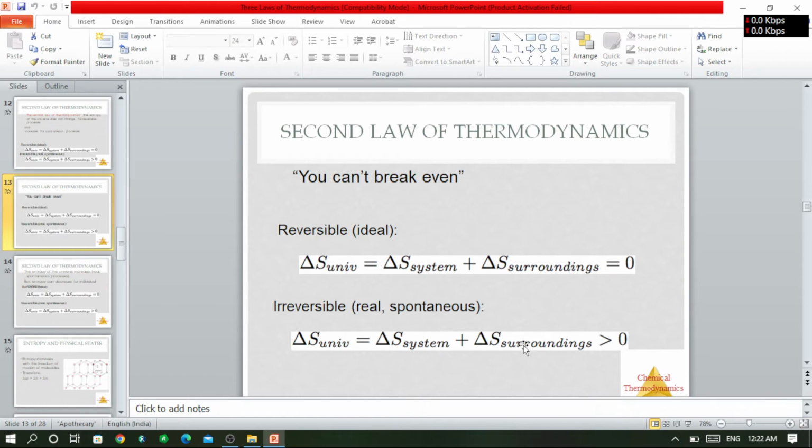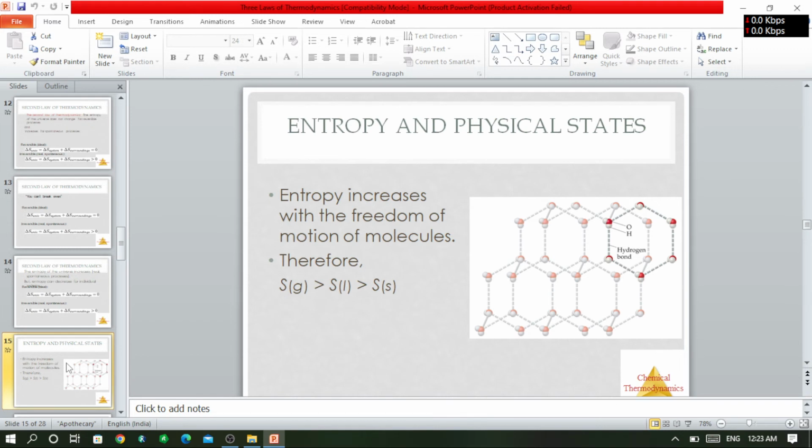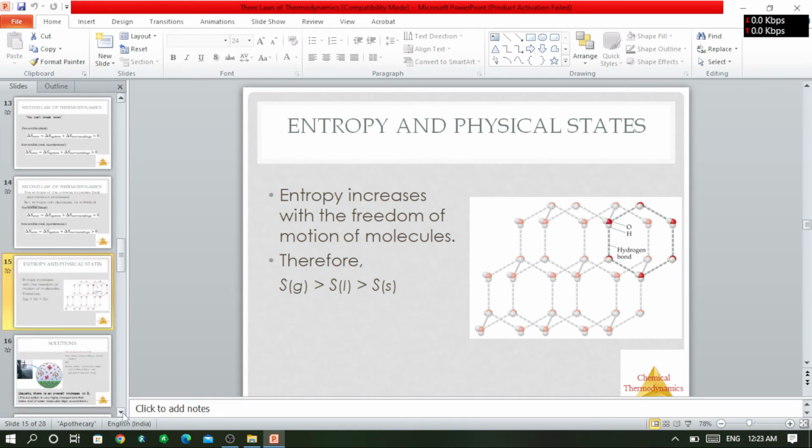But whenever we talk about irreversible reactions, these irreversible reactions are real or spontaneous reactions. So for an irreversible reaction, the entropy of universe will be equal to the sum of the entropy of system plus the entropy of surrounding, and this will always be greater than 0. So this is what the second law of thermodynamics is about.